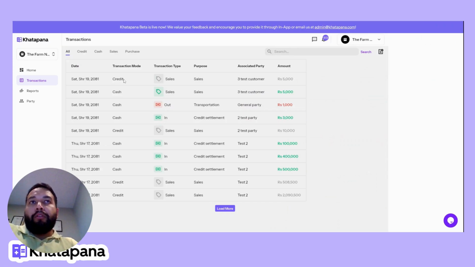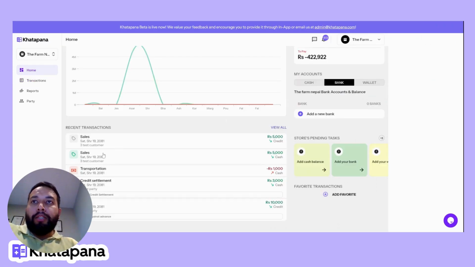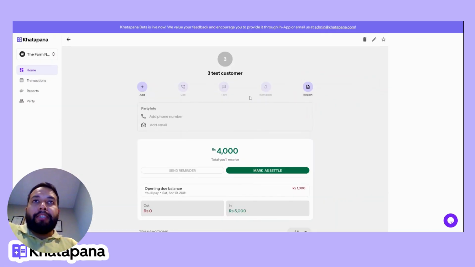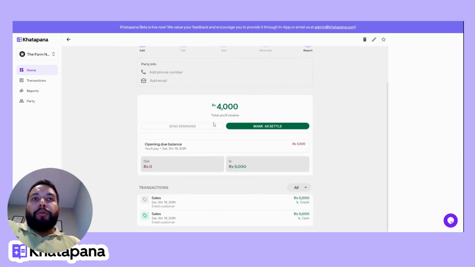Whenever you want to view a particular transaction, you can just click the transaction and then see. If you want to look at the party account, you can just simply click here and see. This is the simple party account. So that's the accounting ledger that we generally call. So here you can have a summary of everything. So 1,000 you had received as advance. You made a sale of 10,000 rupees, wherein 5,000 you already realized in cash. 5,000 is on credit, but since 1,000 was paid as advance, 4,000 is the due amount.